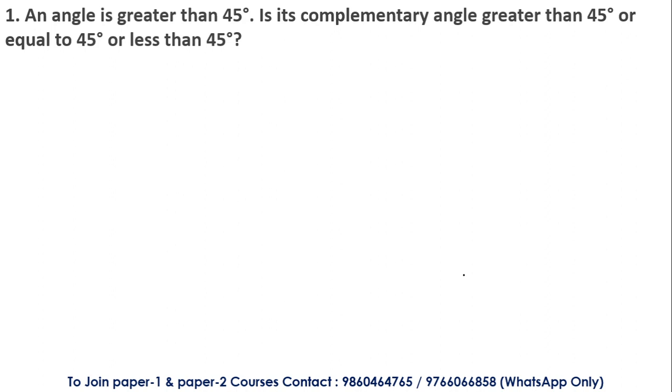We know what complementary angles are. Complementary angles add up together to give 90 degrees. That is, the sum of the two different angles is going to be 90 degrees. So let us consider one angle to be theta, and the other angle will be 90 degrees minus theta. Why have I taken this? If we consider one angle as theta, obviously the other angle will be 90 minus theta, because the summation of both the angles is equal to 90 degrees.